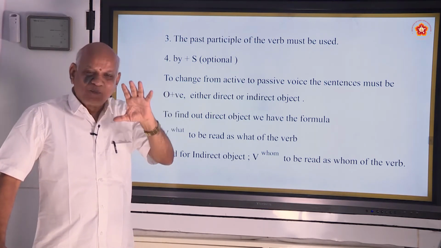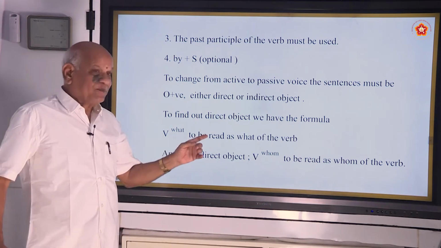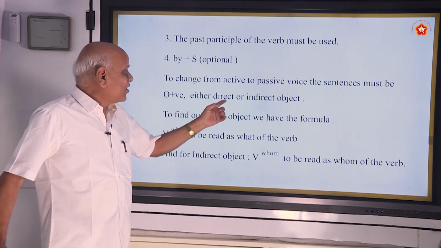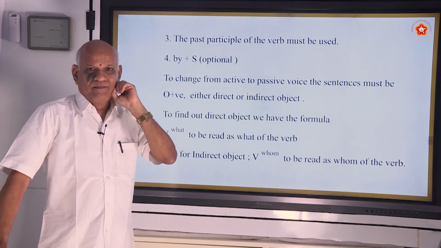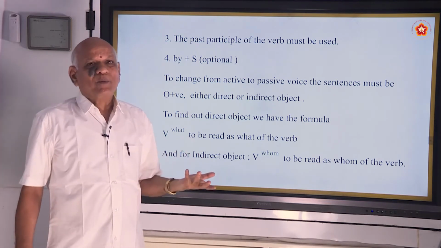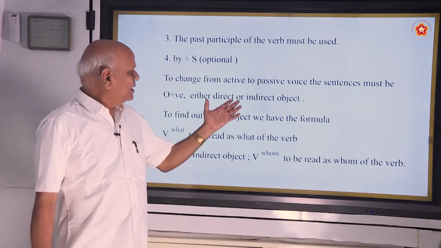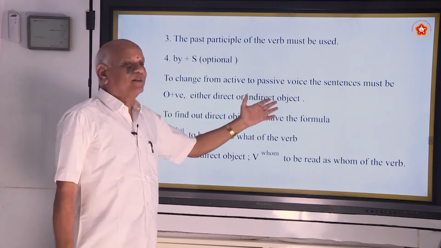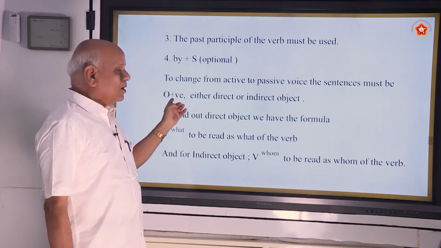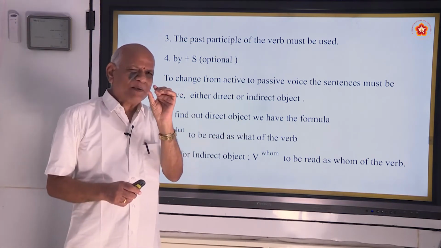If you have objects, then only you can change from active to passive voice. That is why I have made it O positive. O positive means what? Either direct or indirect object. There should be an object. समझ में आया ना? In some sentences there would be one object or two objects, direct object, indirect object. You have either this or that or both. Totally the sentence should be O positive.